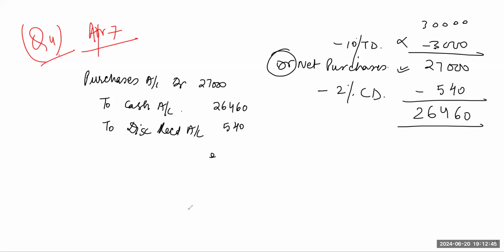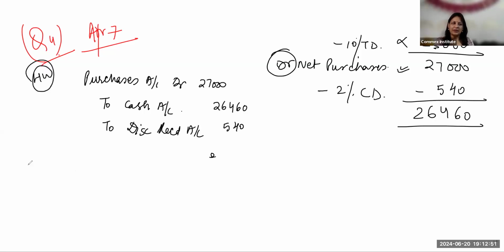Fine. Now, the next, we'll just read the transactions because this question 4 now is for homework. The remaining transactions which you have to share by 2 p.m. tomorrow. So here we have the next transaction. Paid to Raju 5,000 in cash, 7,000 by check. So it will be Raju account debit to cash and to bank.